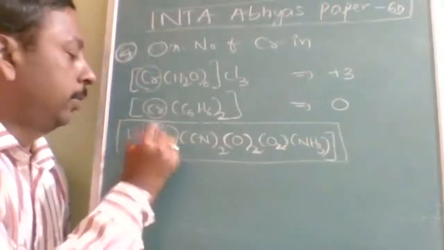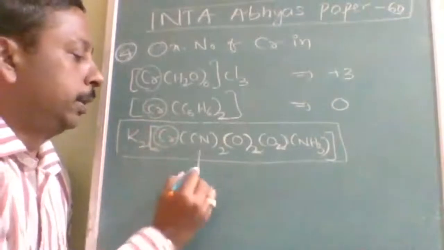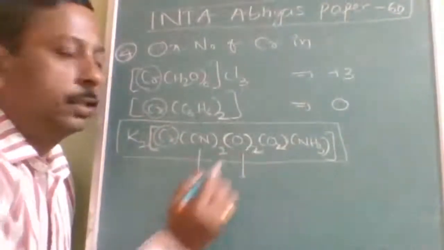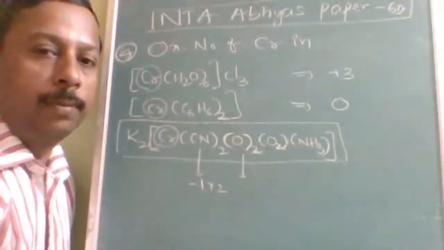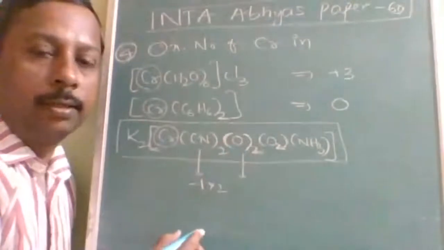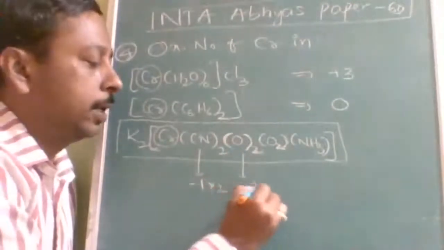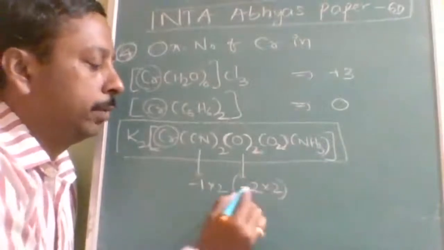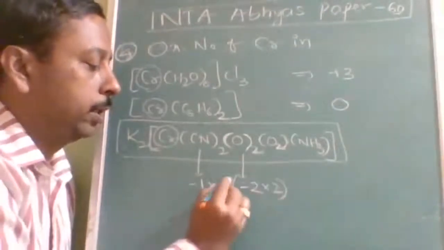Now coming to this option. Everybody knows -1 into 2. Here the oxygen is 2. The main thing you should remember: when a 2 is written in brackets after O, that is oxide. The oxygen charge is 2 and its oxidation number is also -2, so -2 into 2. Is it understood?